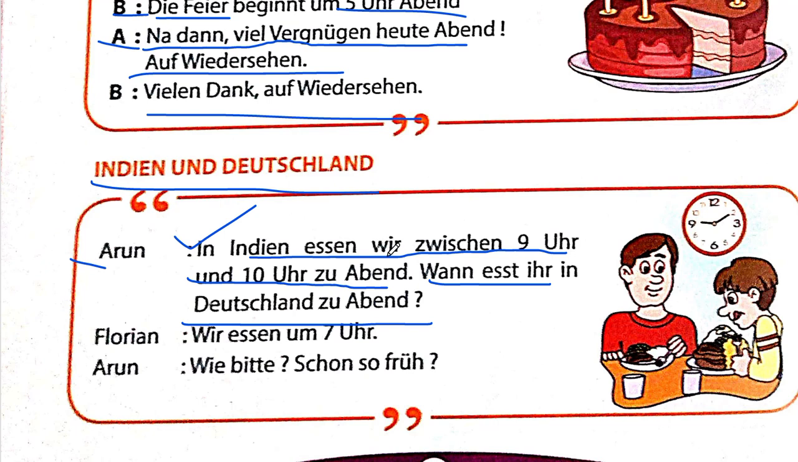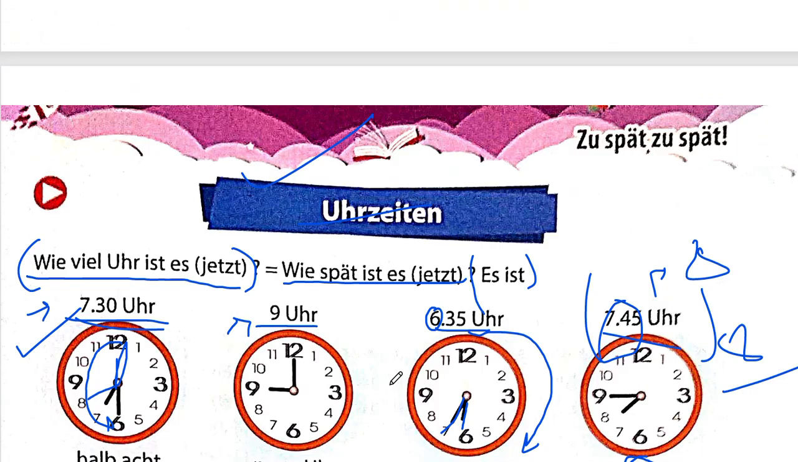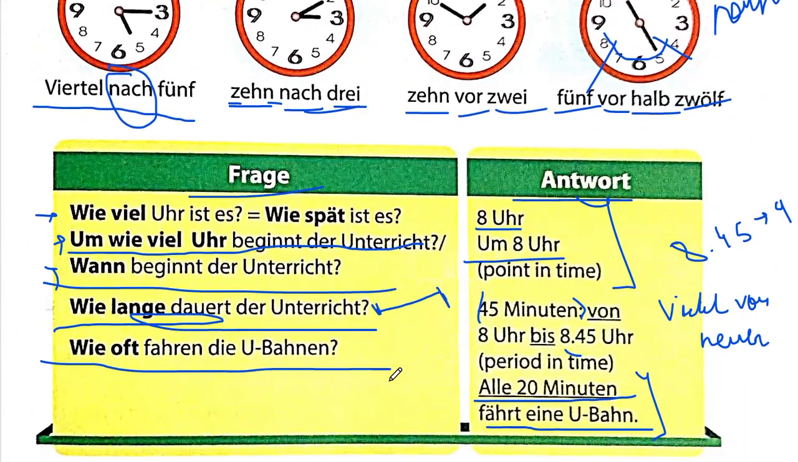Which means in India we eat between 9 o'clock to 10 o'clock in the evening. When do you all eat in Germany in the evening? So Florian says, wir essen 7 Uhr. We eat at 7 o'clock. Arun says, wie bitte? Schon so früh? How? Already so early? That's basically what he's saying.